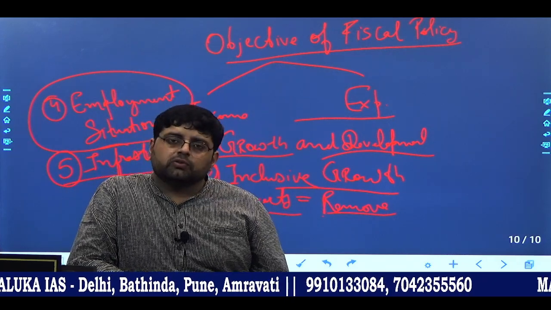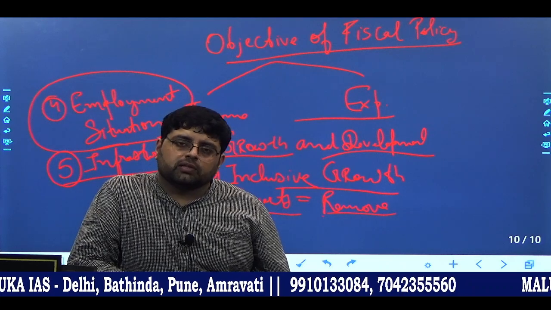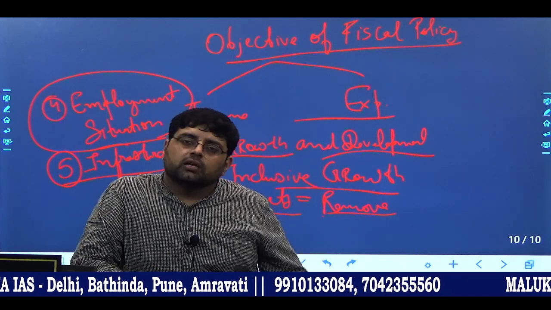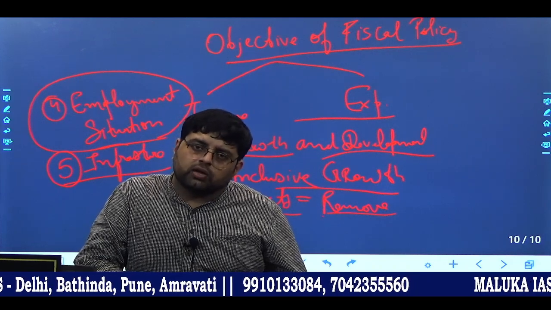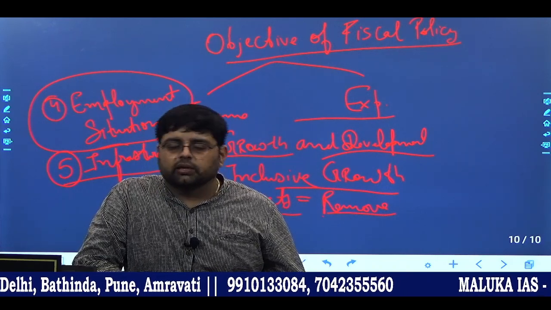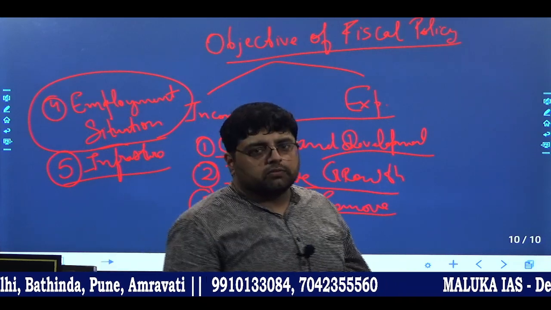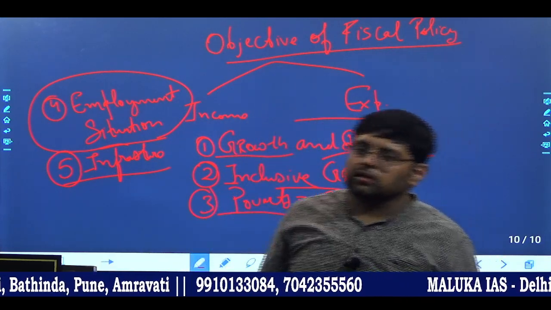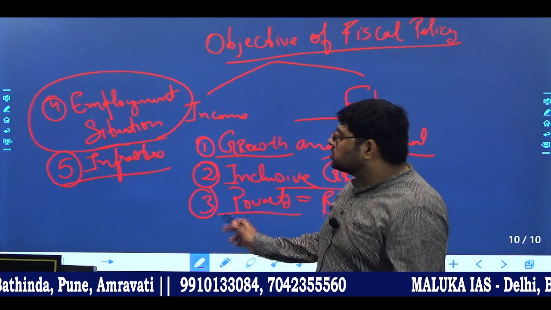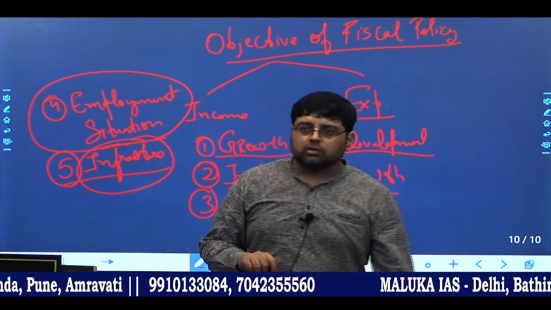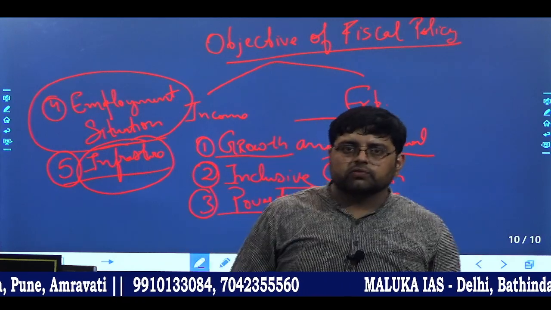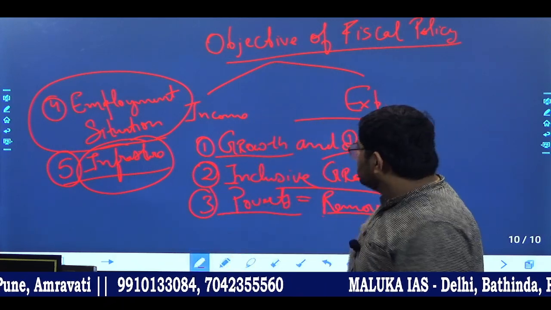Why am I using this example? Because you are familiar with it. Apart from this, right now the government is working on the north-south corridor as well as the east-west corridor. These are two new concepts which the government is right now using. So when we are talking about north-south, it means that the government is spending on infrastructure. Infrastructure is also one of the areas where the government is spending.